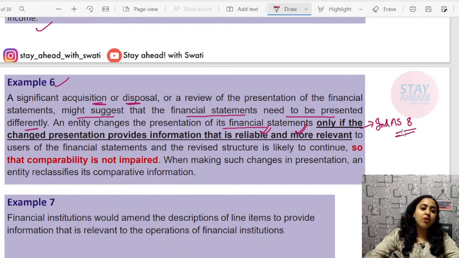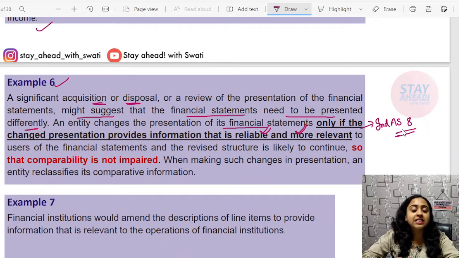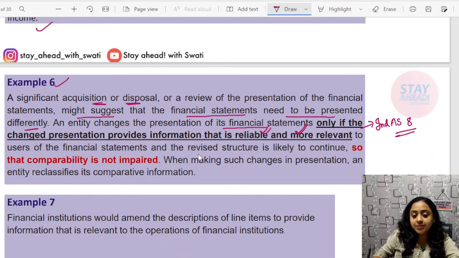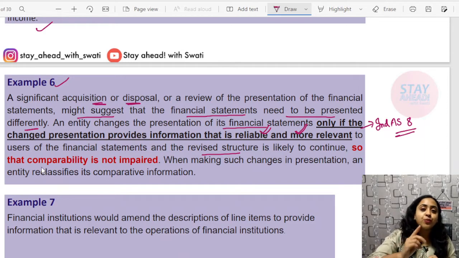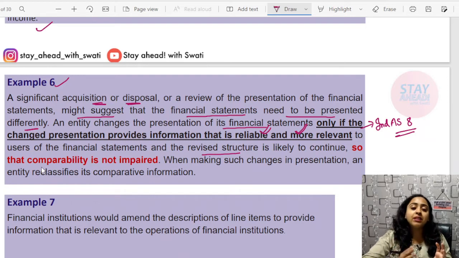Okay, which talks about accounting policies, estimates and all. So the accounting policy can be changed, the presentation of financial statements can be changed only and only in two cases: when the Ind AS itself permits, and secondly, when they are providing more reliable and more relevant information to the user of the financial statement and the revised structure is likely to continue, so that comparability is not impaired. It should not be that you are changing the policy just for 1 year. Anytime you are changing it, then it should be applicable to further subsequent years, so that the information is in a structure that is comparable, that is uniform, that is consistently applied.